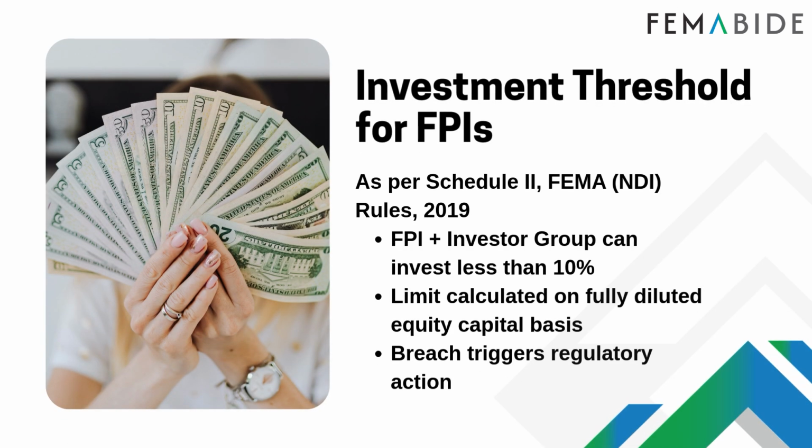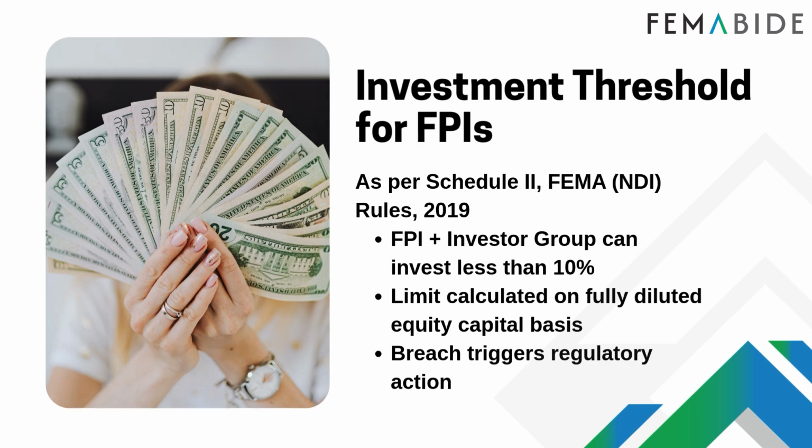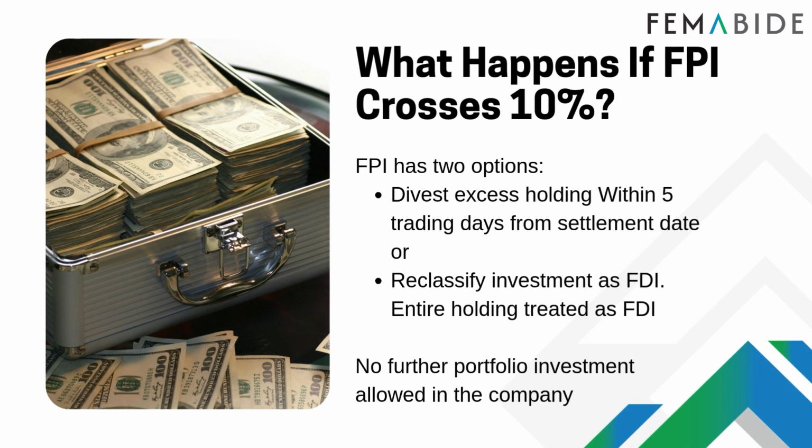Investment threshold for FPIs. Now let's discuss the critical investment threshold that triggers this reclassification requirement. As per Schedule 2 of the FEMA Non-Debt Instrument Rules 2019, a foreign portfolio investor along with its investor group can invest less than 10% in an Indian company. This limit is calculated on a fully diluted equity capital basis, which means it includes all potential shares that could be issued through convertible instruments like warrants, options, or convertible bonds. If an FPI breaches this 10% threshold, it triggers regulatory action and the investor must take immediate steps to address the breach.